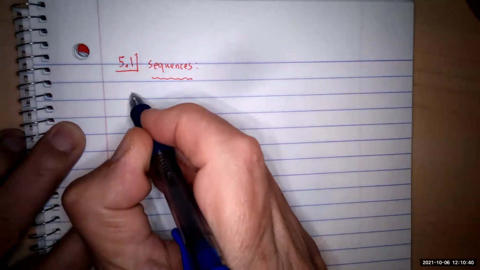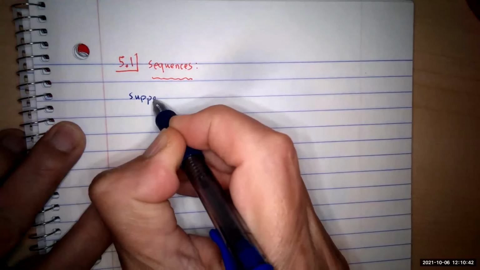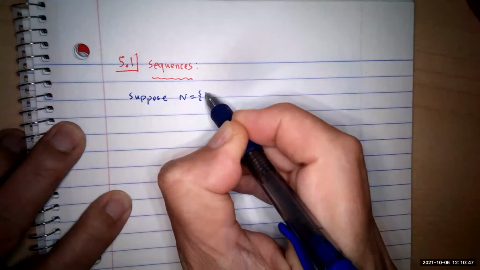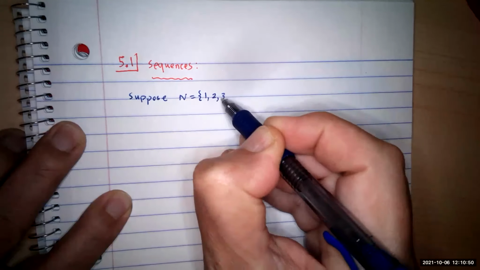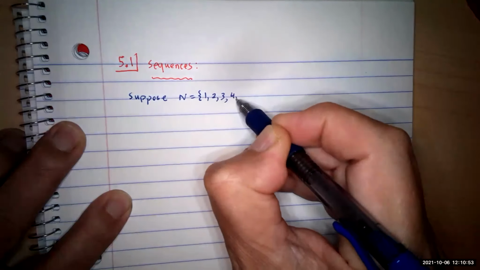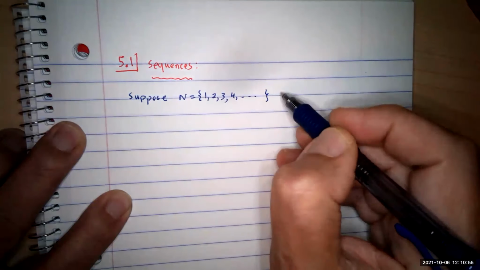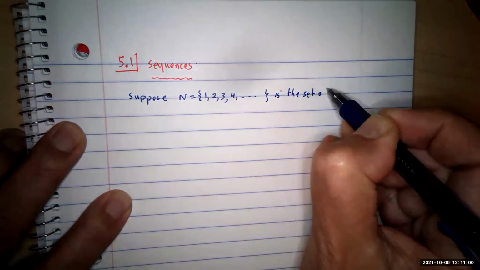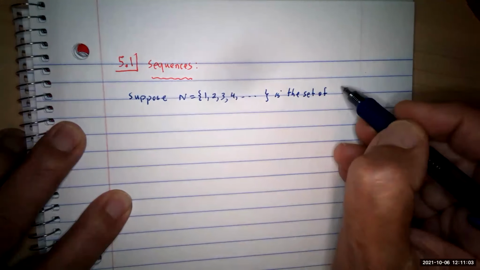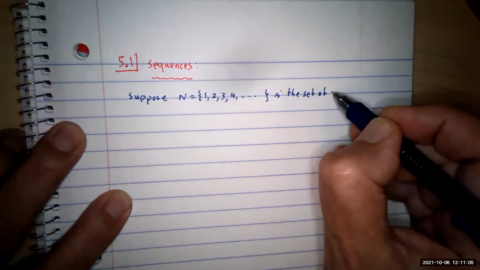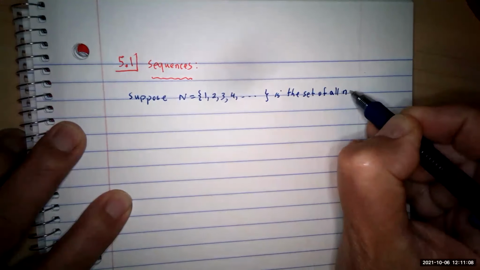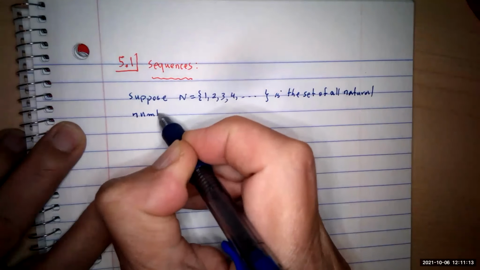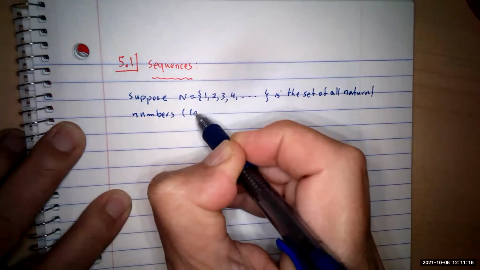Let me just remind you that suppose N is the set of all counting numbers. It's going to be 1, 2, 3, 4, etc. This is the set of all natural numbers, or counting numbers.